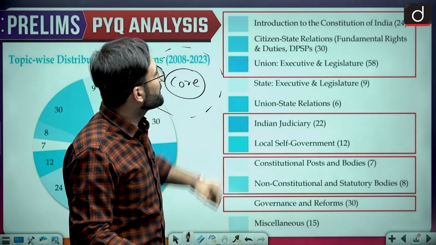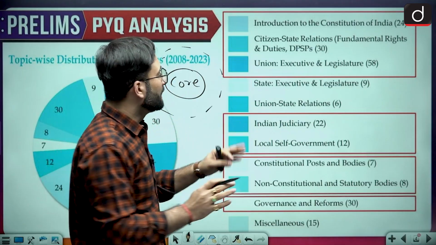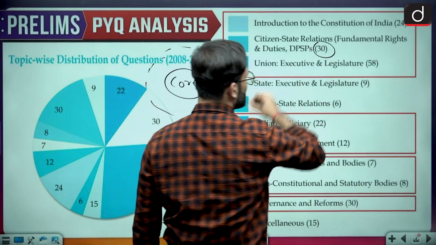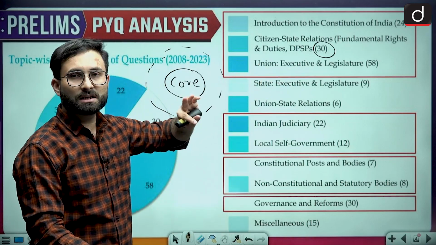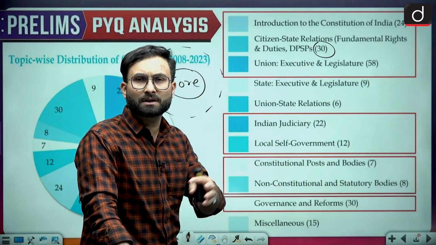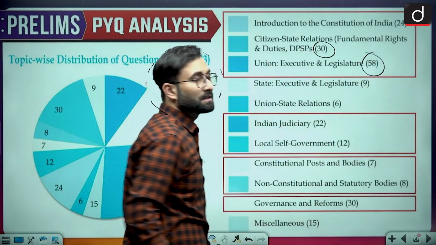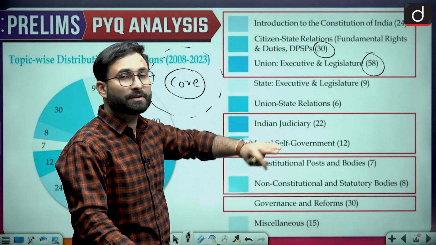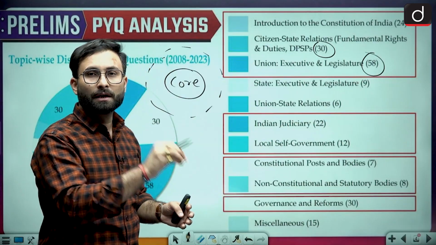Then coming to the next one, citizen state relations, basically fundamental rights, fundamental duties, DPSP, etc. You'll be seeing that more than 30 questions have been asked. Now coming to the next one, union executive and the legislature. When we talk about sections like union government, prime minister, council of ministers, parliament, etc., you will be seeing nearly 60 questions have been asked. So these are some of the areas which are your focus areas or your core areas where you have to give in extra efforts.